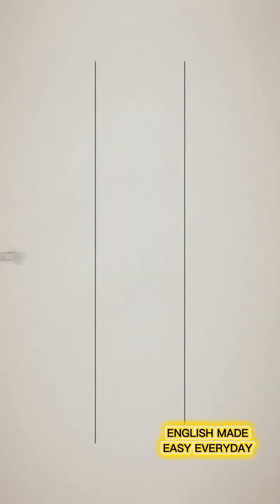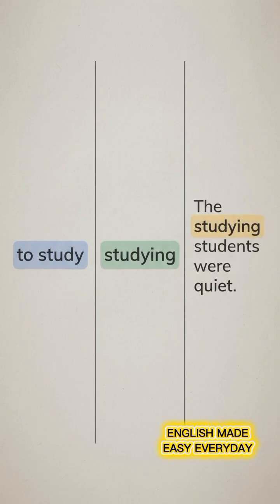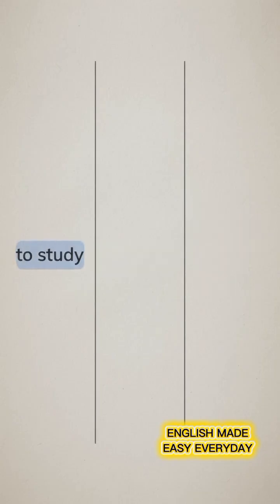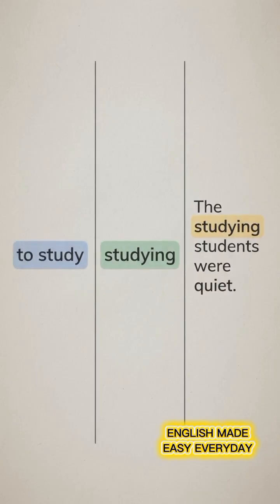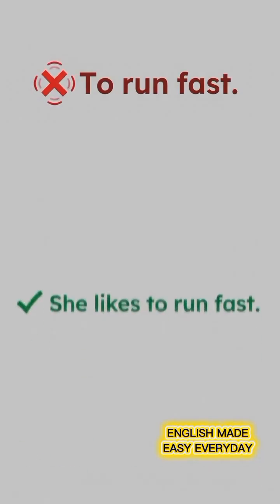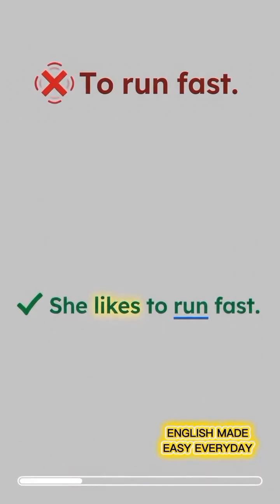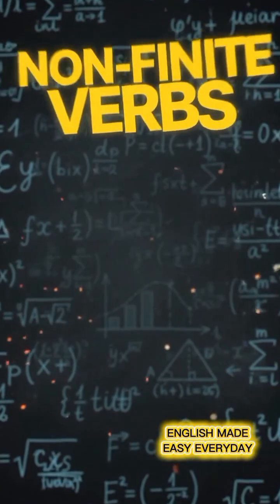Remember, to study is an infinitive, studying can be a gerund, and studying hard, in the studying students were quiet, is a participle. A non-finite verb cannot usually stand alone as the main verb of a complete sentence. It needs a finite verb to complete the idea. Now you know the 3 types of non-finite verbs.